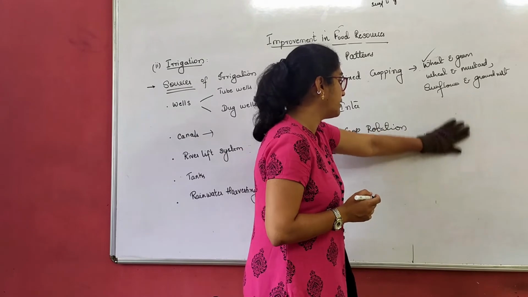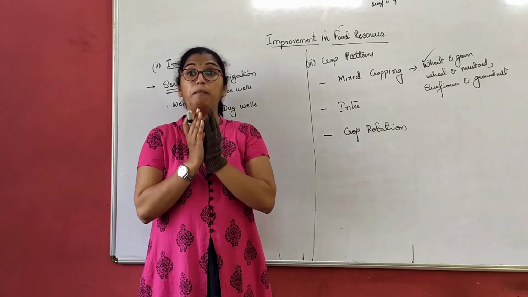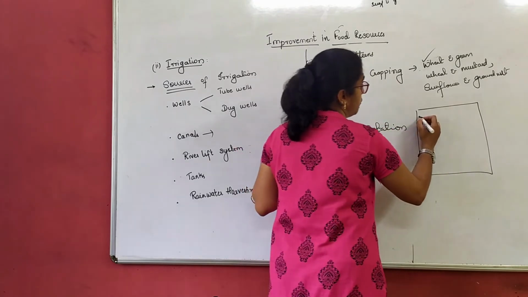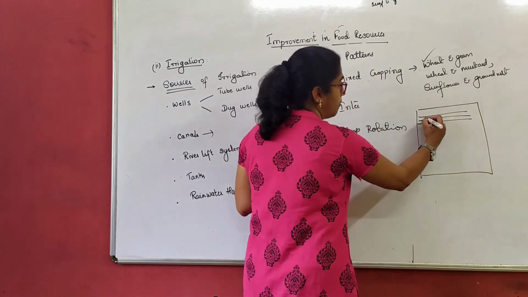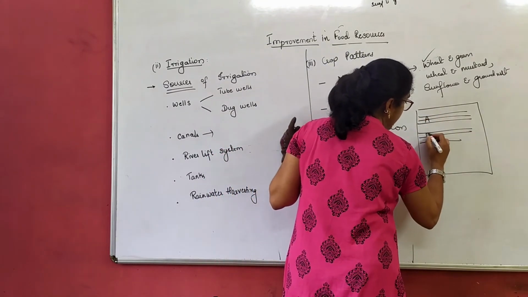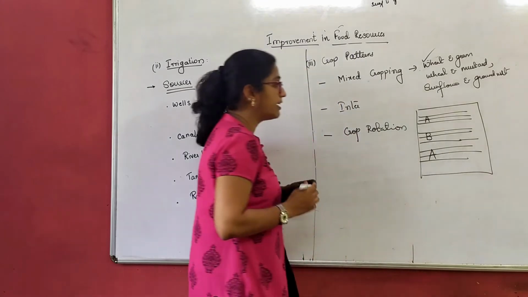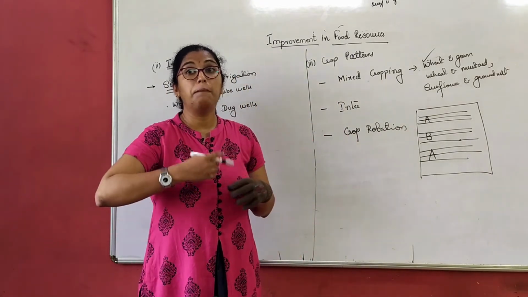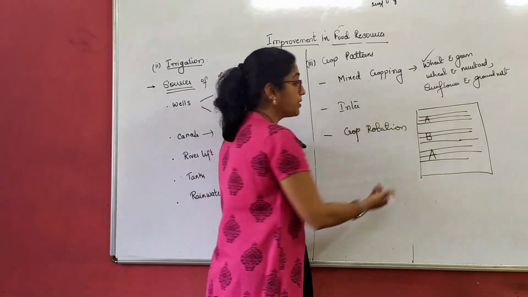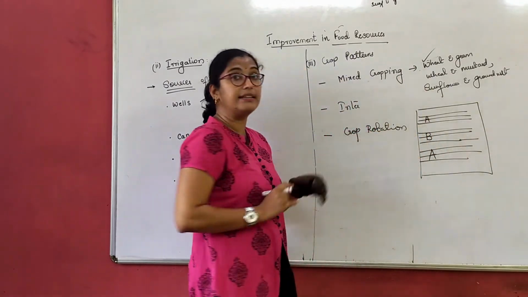Now what is intercropping? Intercropping is somewhat called mixed cropping only, but it follows a particular pattern. What pattern? Assume that this is a field, right? I will grow A type of crop, then I will grow B type of crop, then I will again grow A type of crop. That means I have chosen two crops here, but I am growing them in a pattern. How? I am growing 3 rows of A crop, then another 3 rows of B crop, and another 3 rows where I again repeat the A crop.